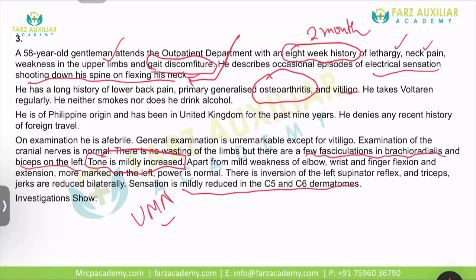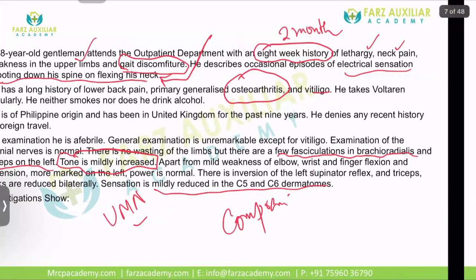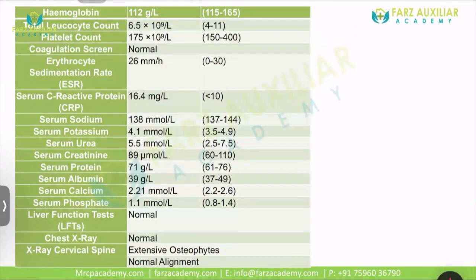Basically, this is a compressive myelopathy, compressive cervical myelopathy. That is why both the motor and the sensory components are involved. Hemoglobin is 11.2, slightly anemic. Platelet count, TLC normal, coagulation normal, ESR normal. So tuberculosis is out. Because of the Filipino origin, they are basically trying to confuse you by giving the Filipino connection so that you might start thinking about tuberculosis. But ESR is literally ruling out a spinal tuberculosis.